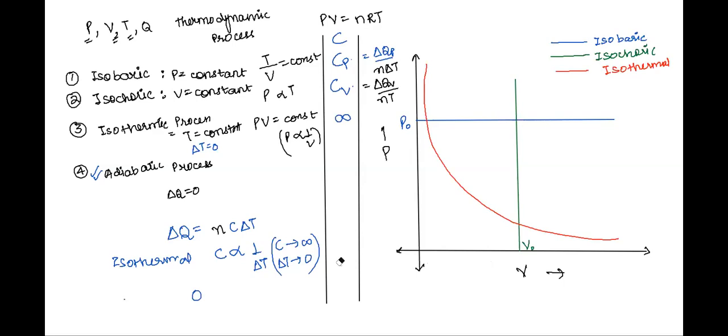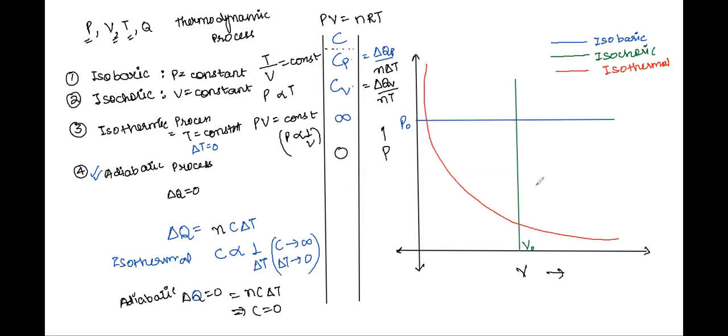So for an adiabatic process, we have delta Q is equal to zero, which implies NC delta T is zero, right? This implies that C is equal to zero. So for a process in which there is no heat transfer, specific heat capacity value is zero, right? So this is how we talk about them, right? The last one, adiabatic process, right?